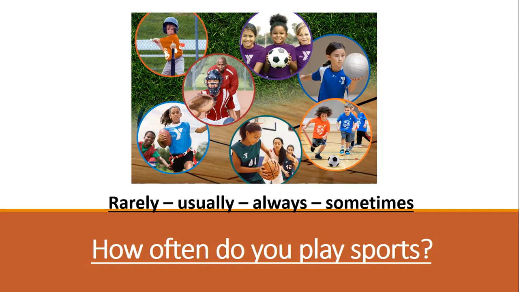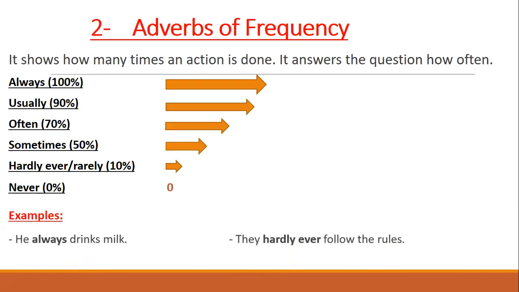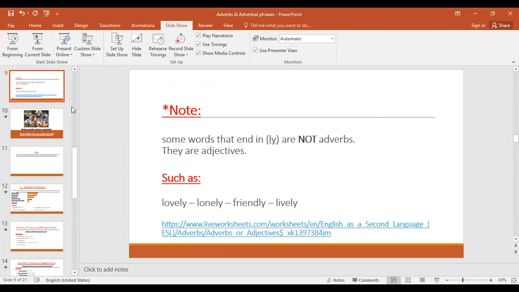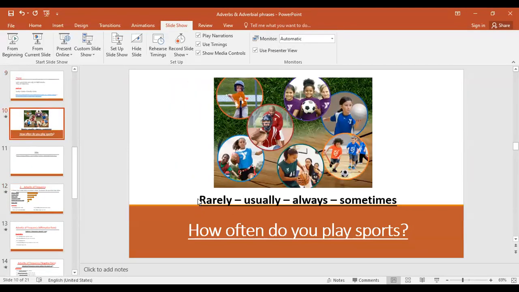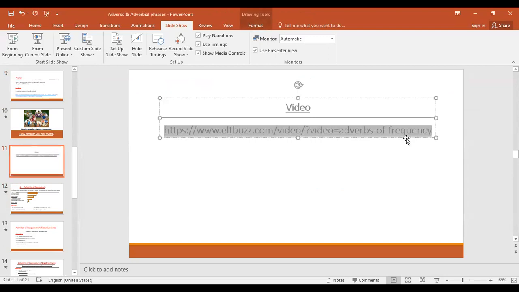Okay, so you can use words like rarely, usually, always, sometimes to express how many times you do something. If you want to talk about habits or routine, you can simply use words like rarely, often, and sometimes. And these words are called the frequency words or the frequency adverbs. All right, let's watch this video together to make it easier for you to get the concept.